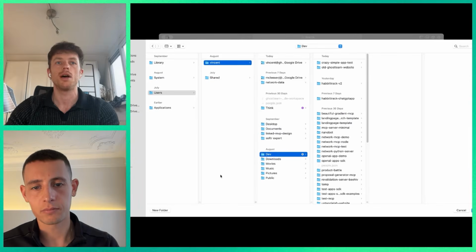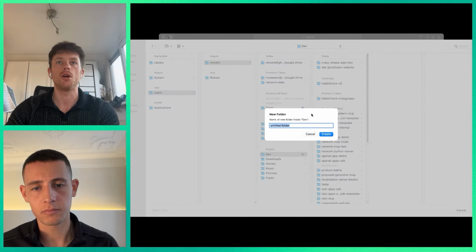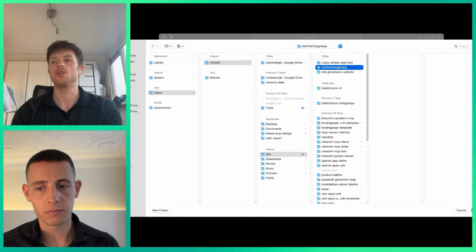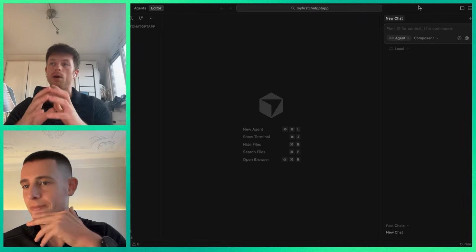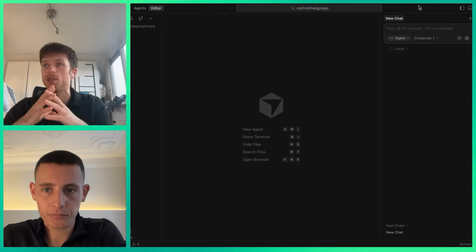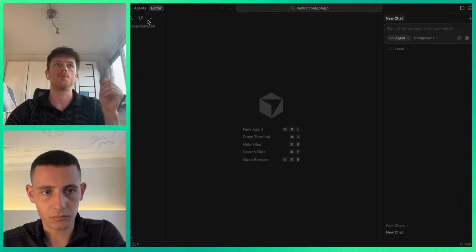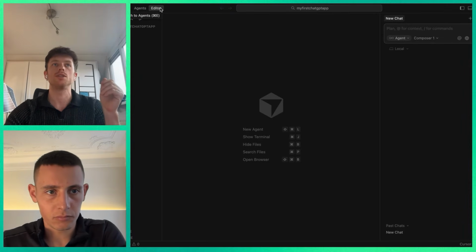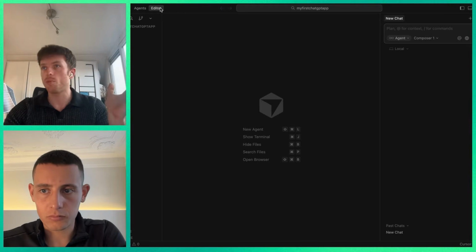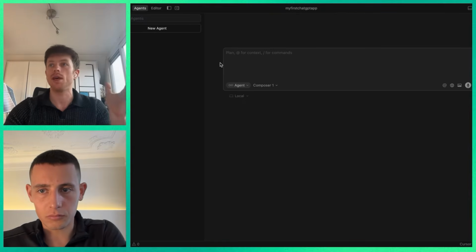I'm just going to choose a place on my computer, and we're going to create one called simple. We'll call it my first GPT app, and just open. Great. So we are now in a fresh folder, a fresh directory, and you'll see on the top there are two modes, agents and editor. This is personal preference, but let's go ahead and click on the agents mode.